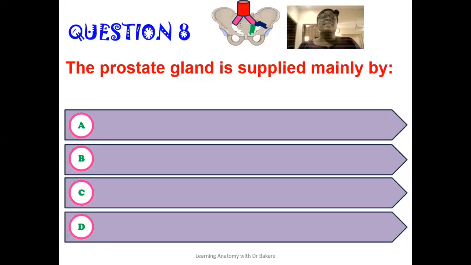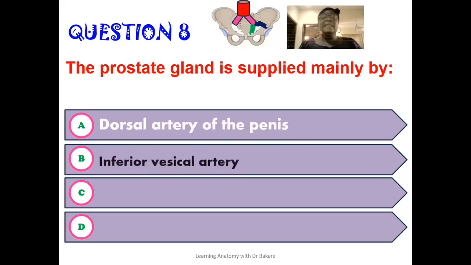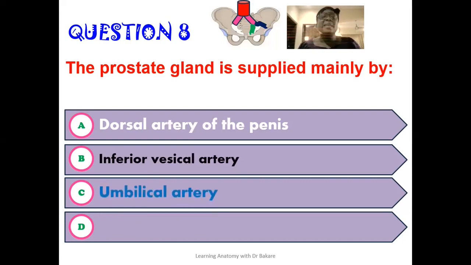Question 8 here reads that the prostate gland is supplied mainly by, is it supplied mainly by the dorsal artery of the penis? Is it supplied mainly by the inferior vesical artery? Is it supplied mainly by the umbilical artery? Or is it supplied mainly by the superior vesical artery?